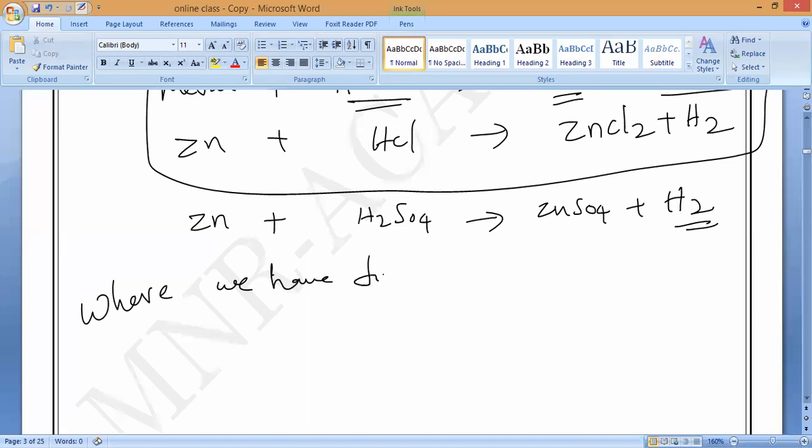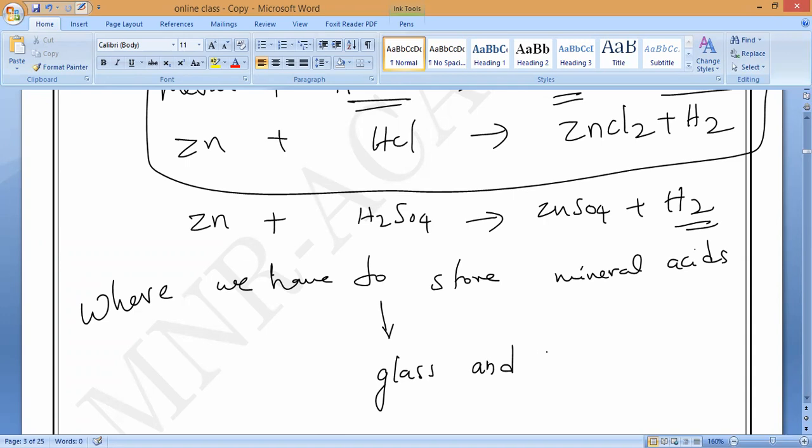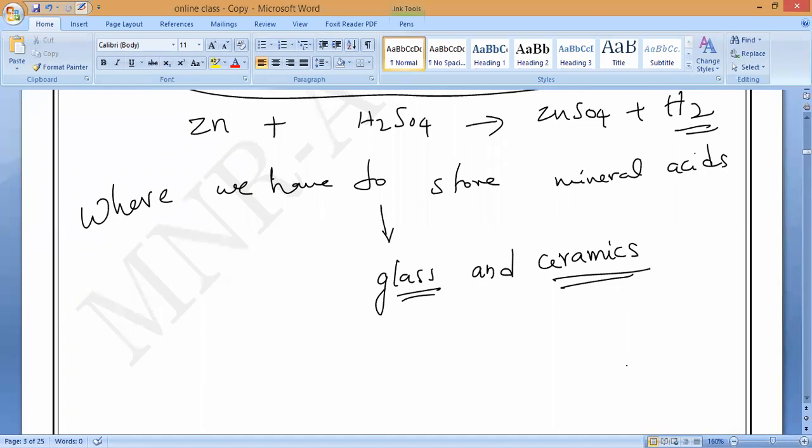Glass containers. Always, if you go to your chemistry laboratory, you can see these acids are present in glass or ceramic containers. Our mothers store pickles in ceramic only, correct? In olden days especially, nowadays plastic, but ceramic containers, you may still have them in your home. We can call them pickle jars. Glass and ceramic can be used because they are not attacked by acids.